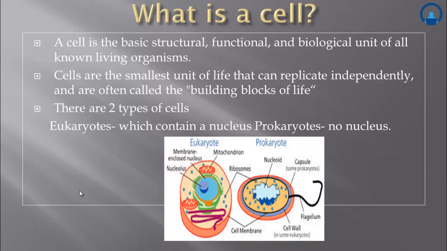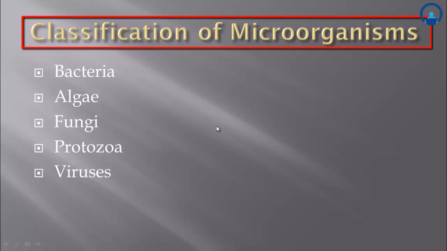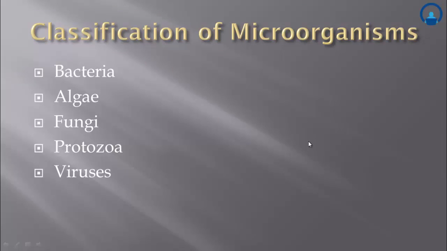Now, to begin with, what do you mean by cell? Cell is the basic structural and functional biological unit of all known living organisms. Cells are the smallest unit of life that can replicate independently and are often called the building blocks of life. There are two types of cells, eukaryotes and prokaryotes. Eukaryotic means which contains a nucleus. Prokaryotic means which does not contain a nucleus. Classification of microorganisms. Microorganisms are divided into 5 major groups: bacteria, algae, fungi, protozoa, and viruses.